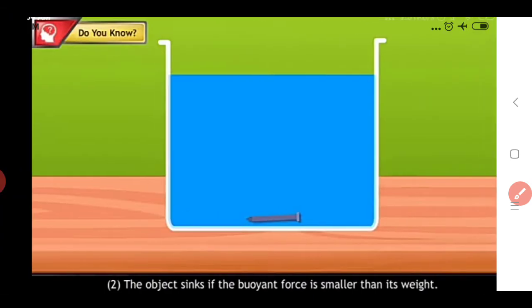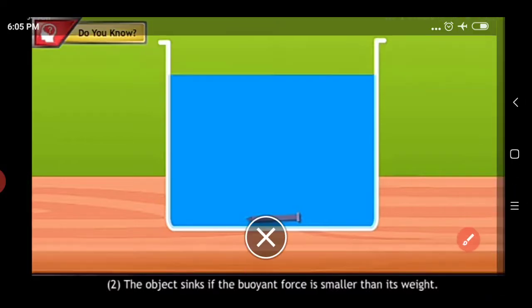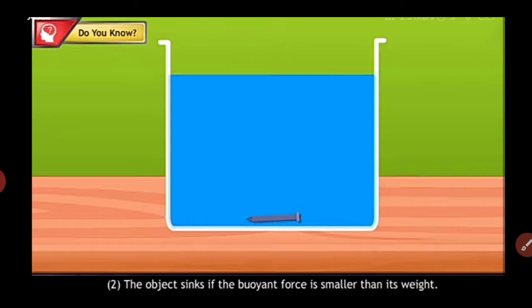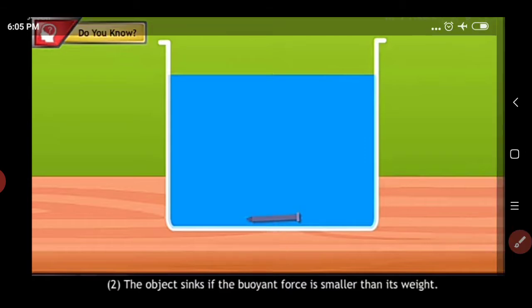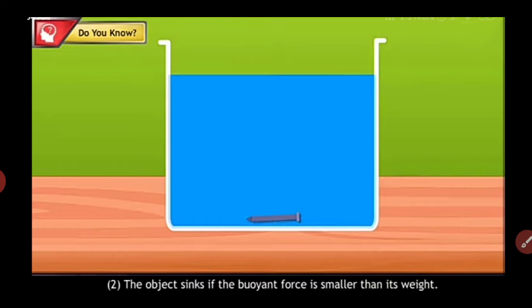For the second condition, when the object will sink inside the water, see this example of the iron nail. The weight of this iron nail is higher than the magnitude of the buoyant force which acts on this iron nail. So if there is a higher weight of the object than the buoyant force, then this object will sink into the water, that is, to the bottom of the water.